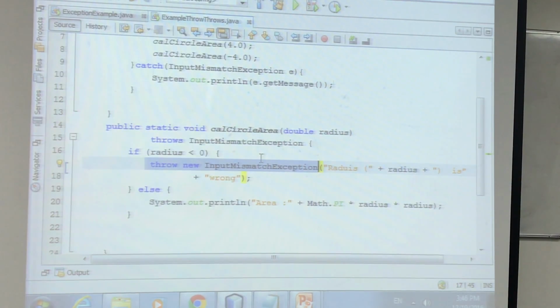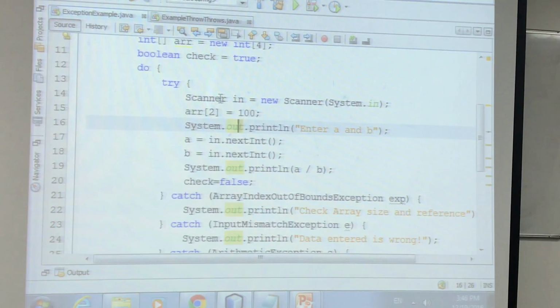Suppose the user is entering a date and you are issuing a driving license. If someone is less than 18, you will consider it an exception for your program because the data is wrong. Okay, so I hope you get an idea. I hope it is enough for this lecture.